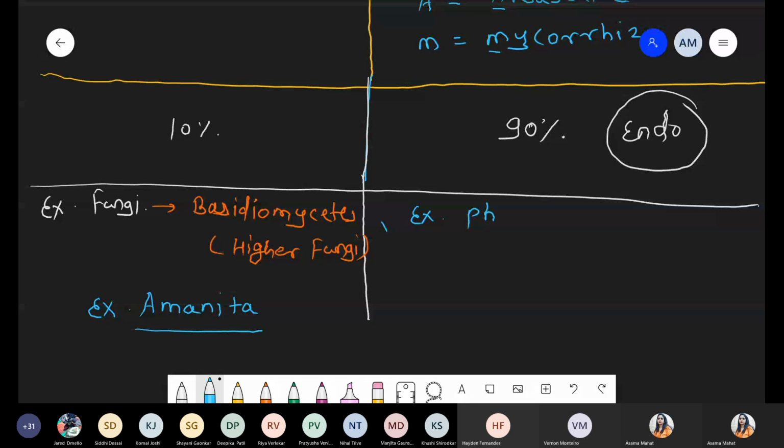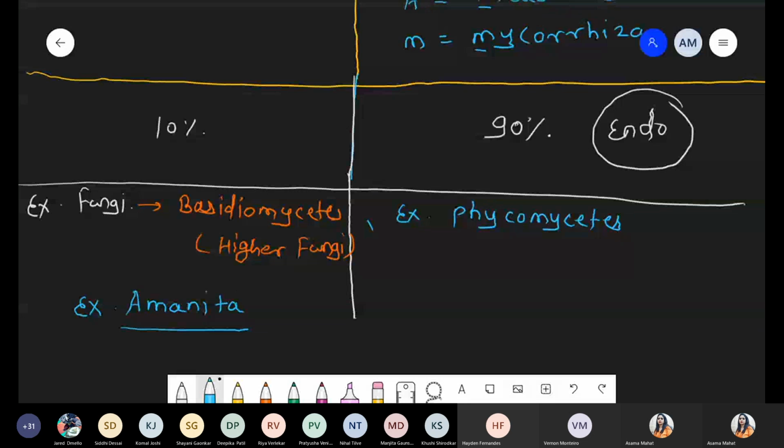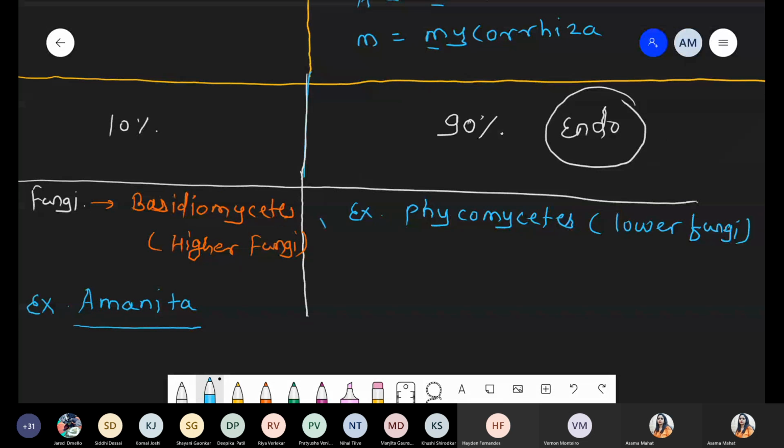Now one example with respect to endomycorrhiza. Whenever we are talking about Phycomycetes, what does it mean? Oomycetes plus Zygomycetes, both combined are called Phycomycetes. Remember, collectively these are called Phycomycetes. Whenever we talk about Phyco, it means the lower group, lower class of fungi.